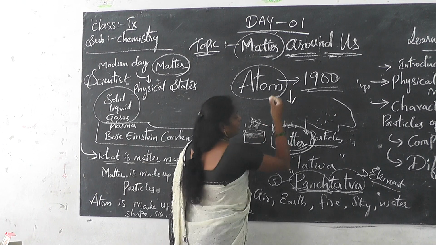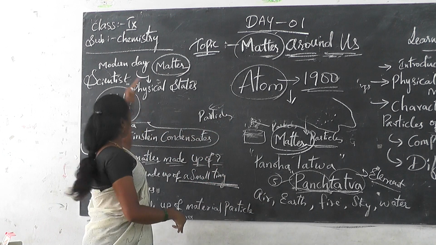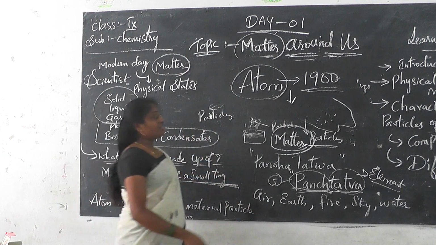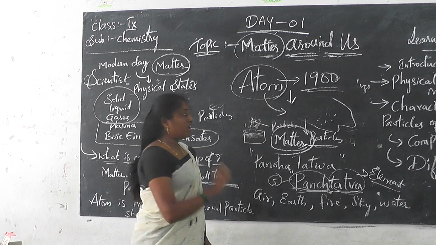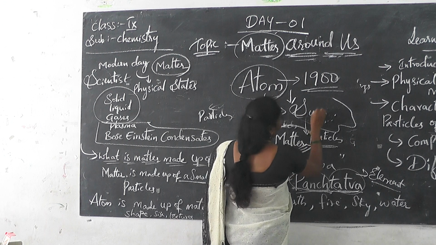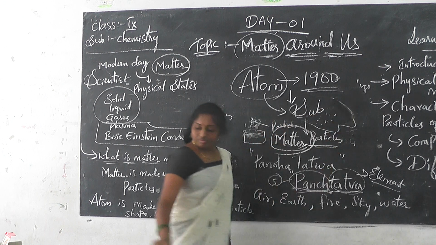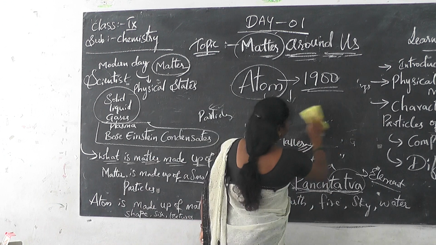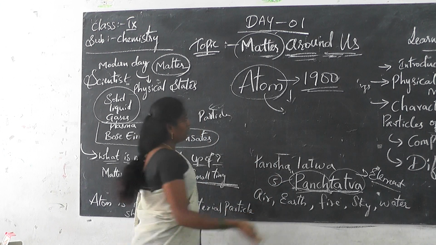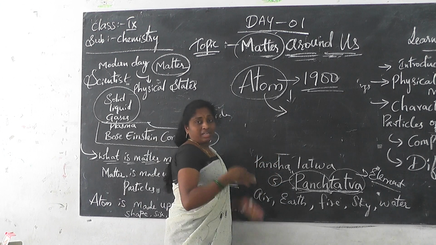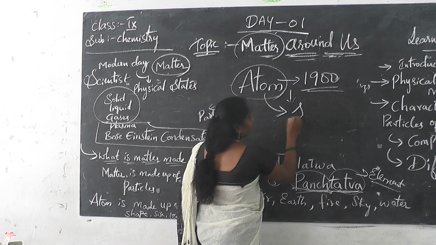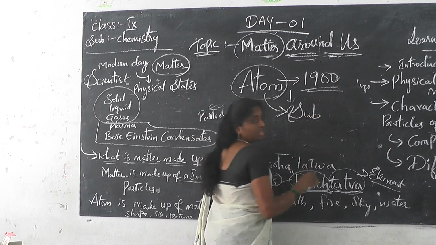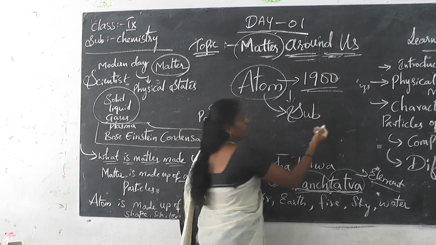But later, in the modern day, we understand that even in water there are small tiny subatomic particles.